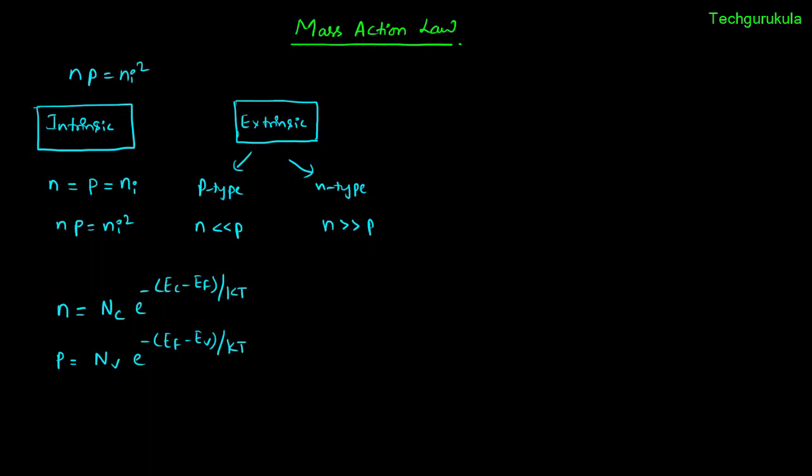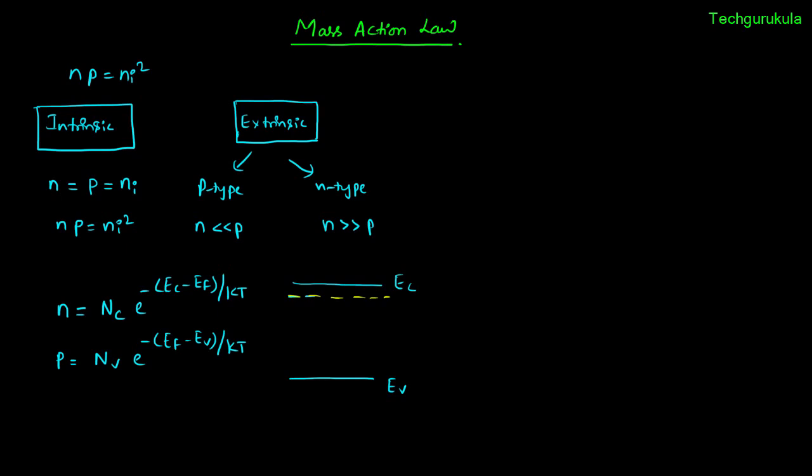But the only small assumption that we did was we did Boltzmann approximation, which means if we have the energy band diagram like this, where this is Ec and this is Ev, we said the Fermi energy level should be somewhere in between. Let me pick a different color.